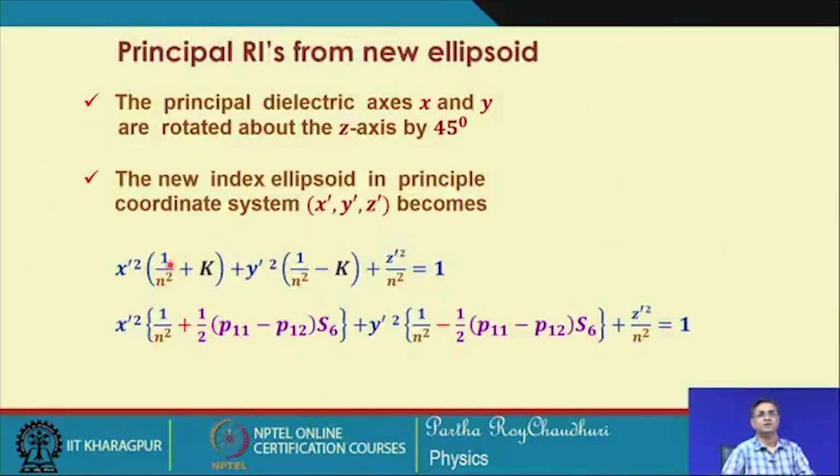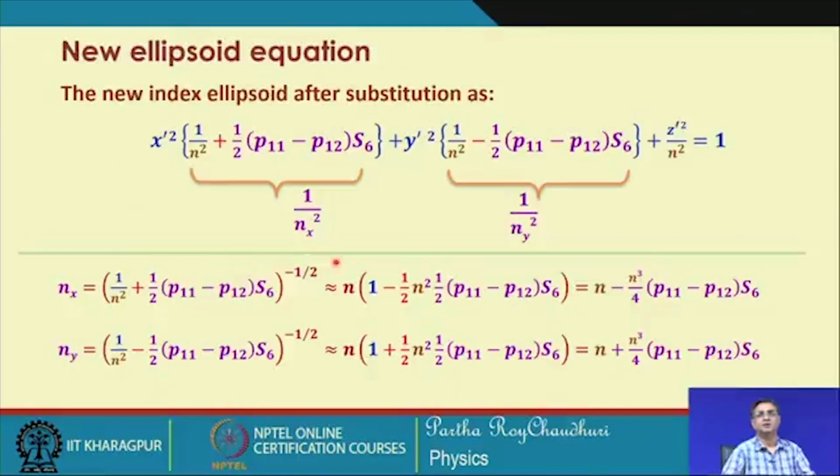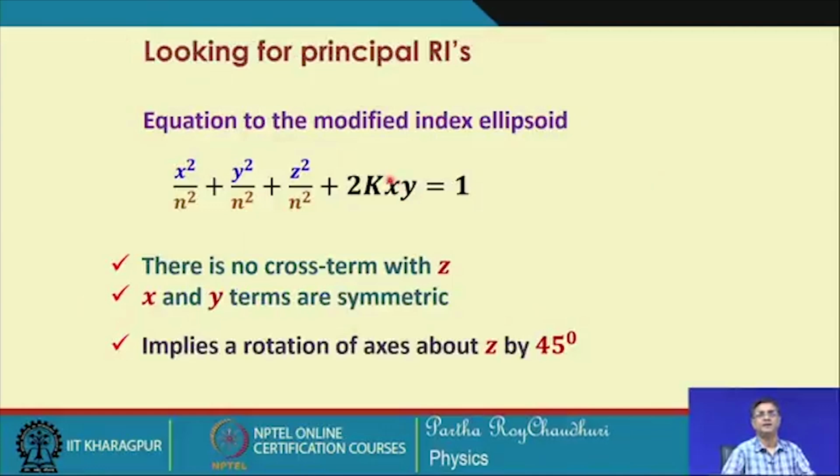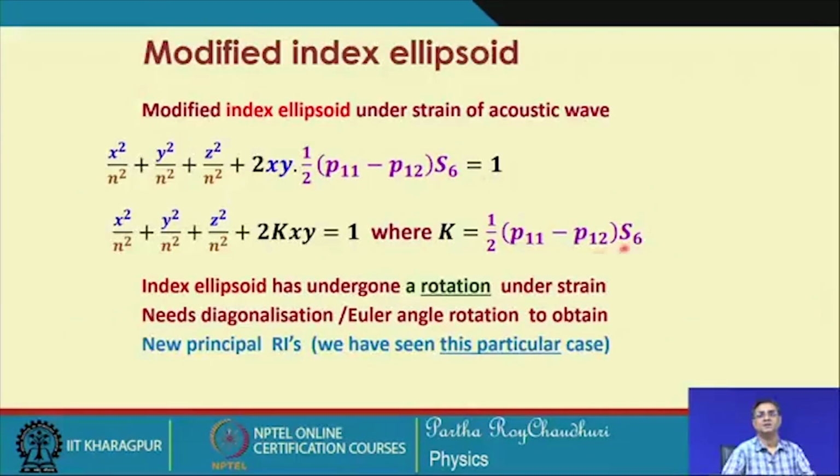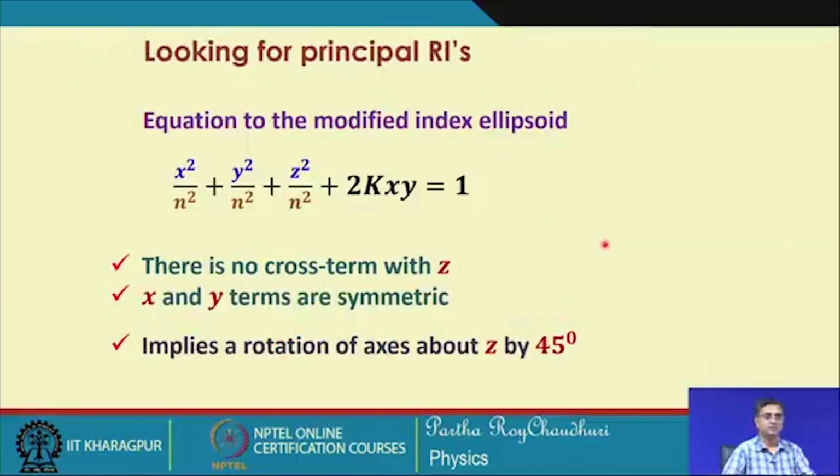Therefore, this k is actually representing this term, that is half of p 11 minus p 12 into S 6.